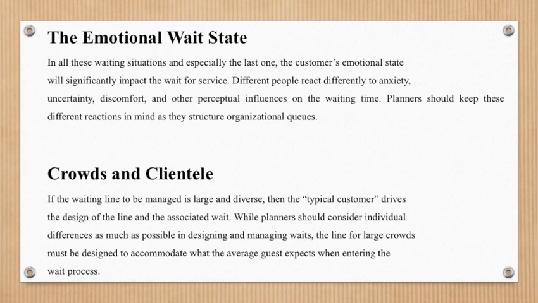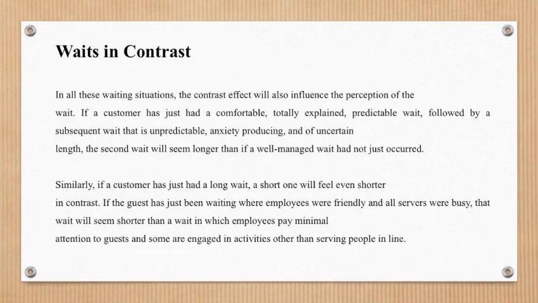Crowds and clientele. If the waiting line to be managed is large and diverse, then the typical customer drives the design of the line and the associated wait. While planners should consider individual differences as much as possible in designing and managing waits, the line for large crowds must be designed to accommodate what the average guest expects when entering the wait process.